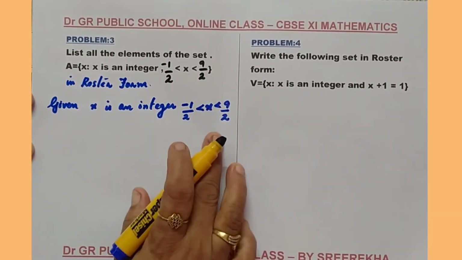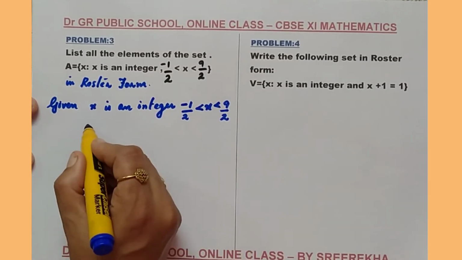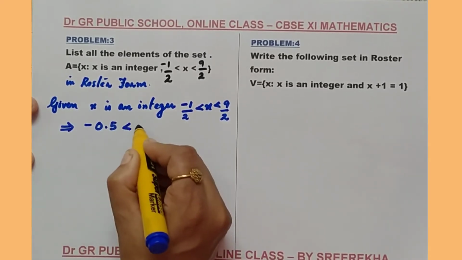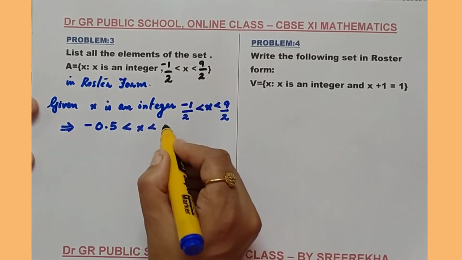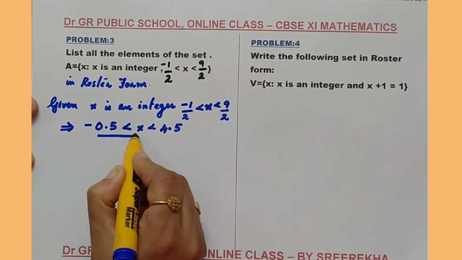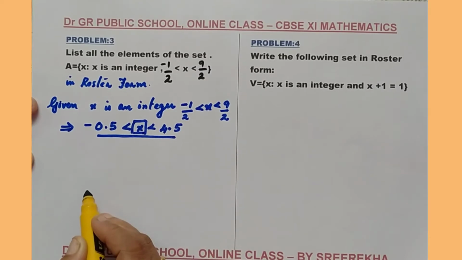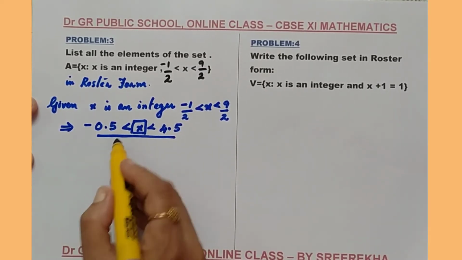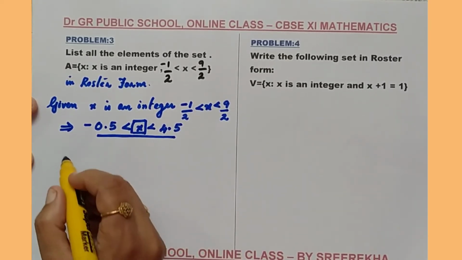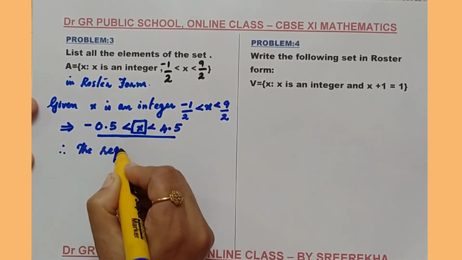What do you mean with it? Minus 1 by 2 less than x less than 9 by 2 means that what is minus 1 by 2? Minus 1 by 2 means minus 0.5. Less than x less than 9 by 2 means 4.5. So this seems to be easy for you to find out the elements. But the condition given is that x is an integer. Can you say which are the integer values which lies between minus 0.5 and plus 4.5? The integer values, therefore, the required numbers or the required elements are.